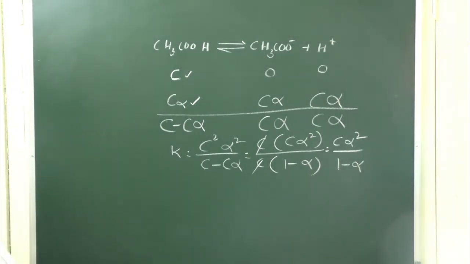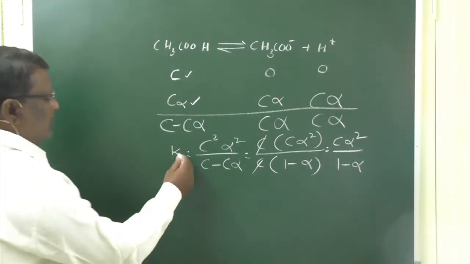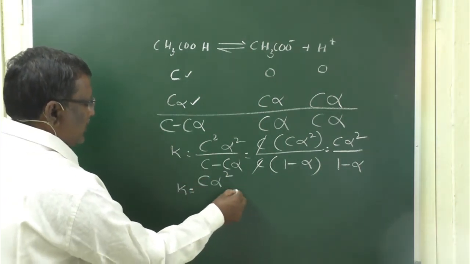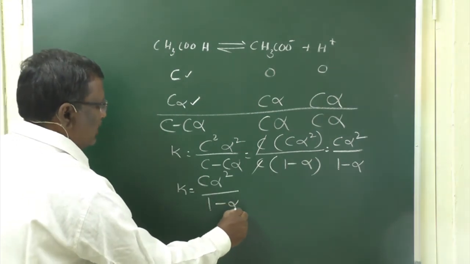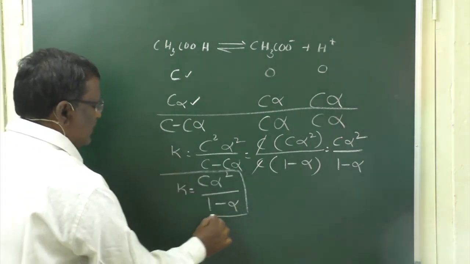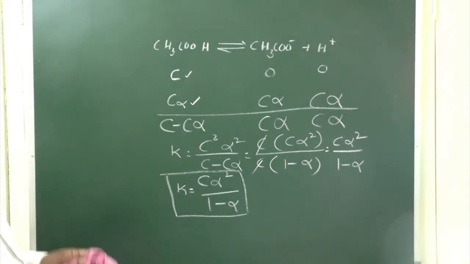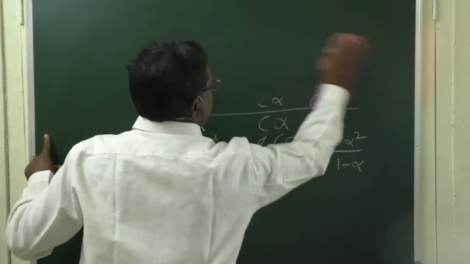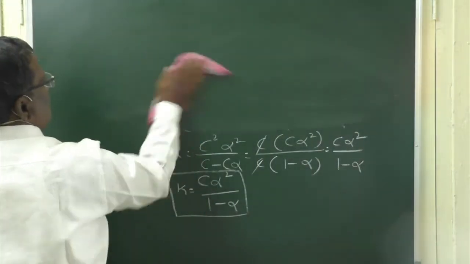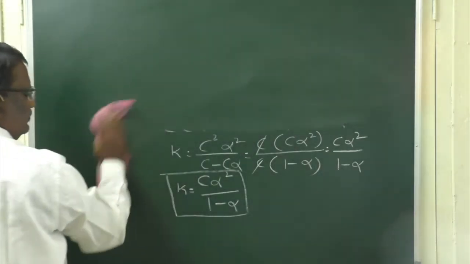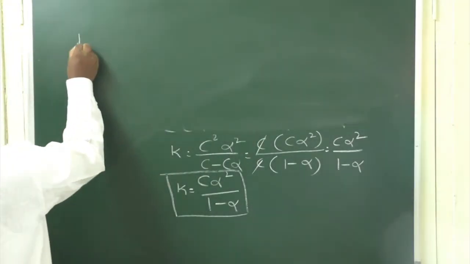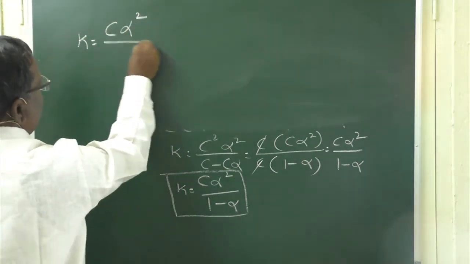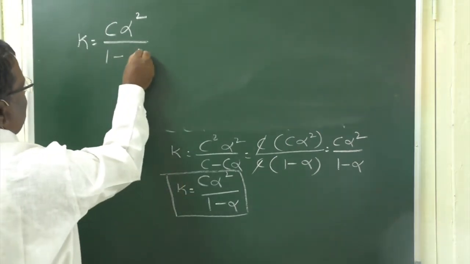This is the equilibrium constant for a weak electrolyte. So now let us substitute alpha values here. K is equal to C alpha square by 1 minus alpha.